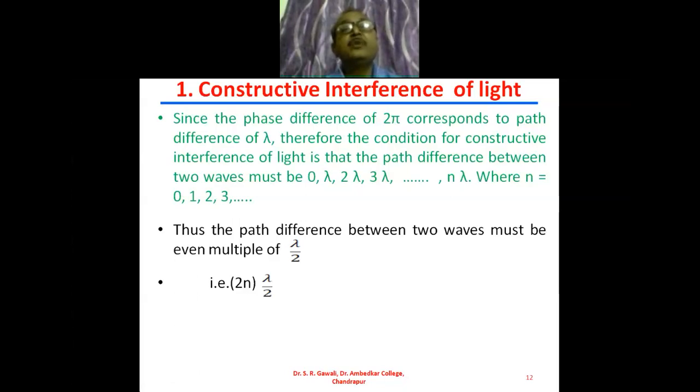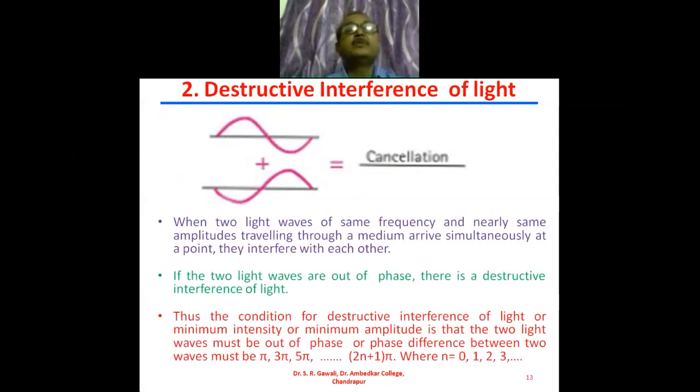Similarly, we have to see the conditions of the destructive interference of light. So this is the graphical representation of destructive interference of light. Again here, these two waves have the same amplitude.